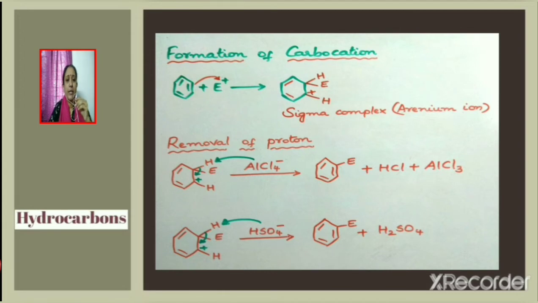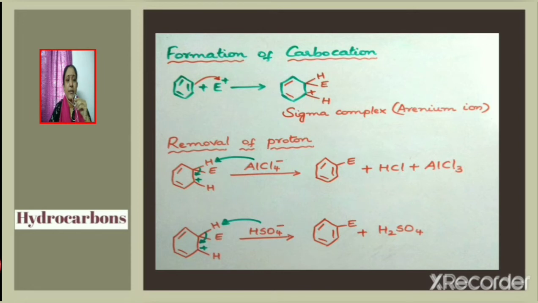Next step involved in the mechanism of electrophilic substitution reaction is formation of carbocation. Benzene ring will be attacked by the respective electrophile, and it leads to the formation of sigma complex or arenium ion. Third step involved in the mechanism is removal of proton. From the sigma complex, a proton will be taken up by AlCl4-, and it leads to the formation of the product of the reaction. Along with that, HCl and aluminum chloride will be produced.